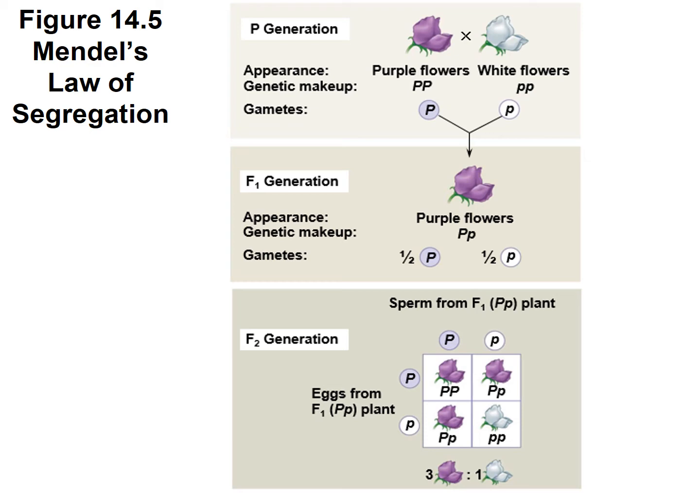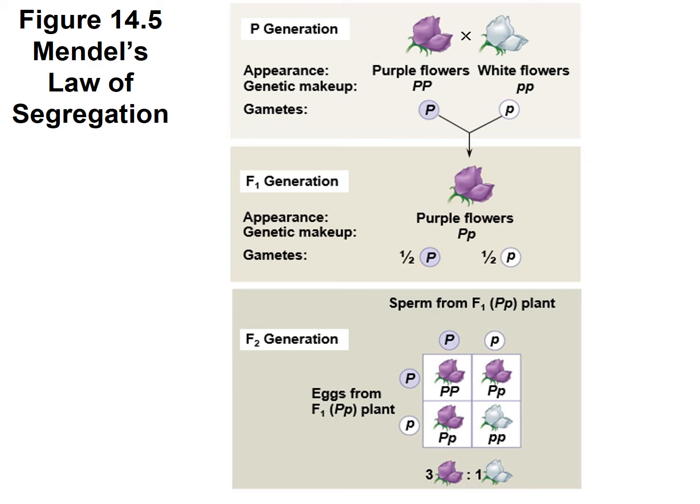When these 2 combine in the F1 generation, all of the offspring are going to be big P, little p. It gets 1 allele from one parent and 1 allele from the other parent. So the genotype of the F1 generation are all going to be big P, little p.